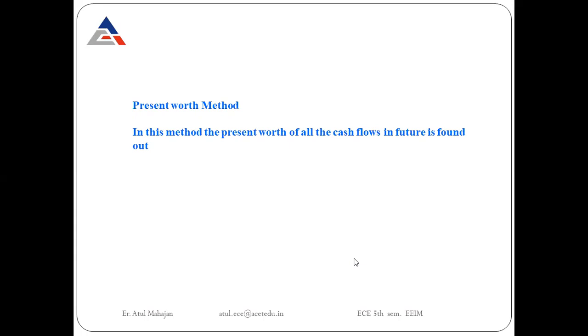I only have the present worth of my money with me right now, but what will be the consequences of this in future? That should also be known to me. If I'm understanding this in a proper way, then I will get a complete understanding: this will be the consequences if I spend my money on this much of venture in future.